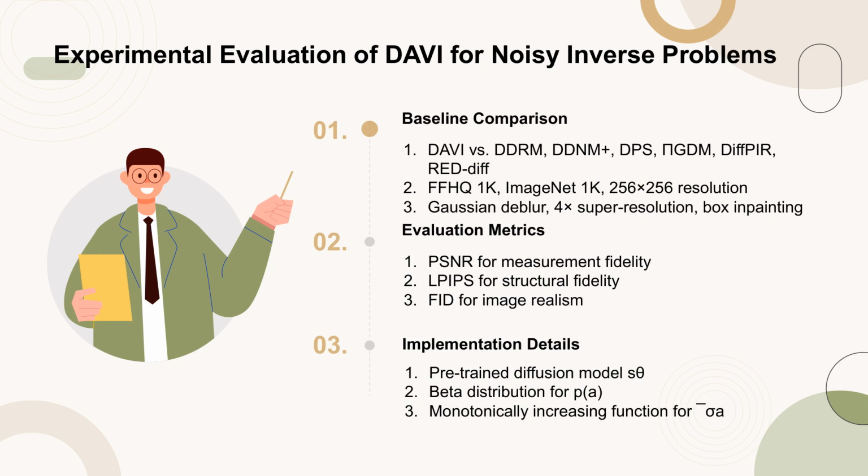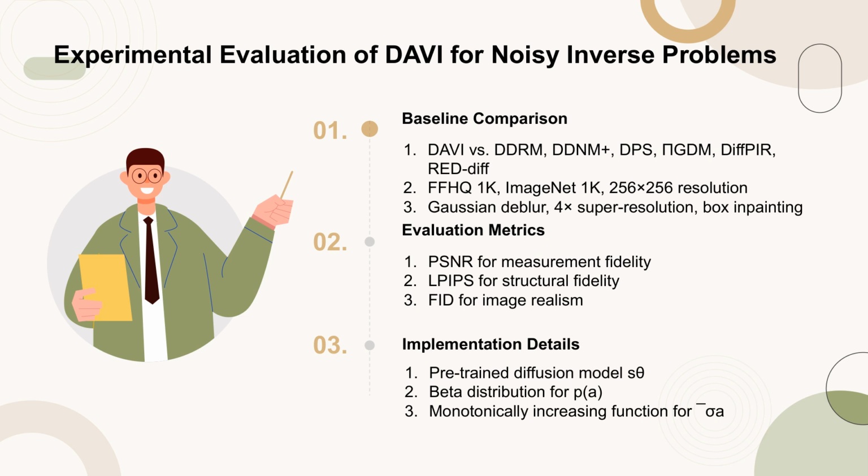We compared DAVI with DDRM, DDNM+, DPS, PyGDM, DiffPIR, and RedDiff on the FFHQ and ImageNet datasets at a resolution of 256 by 256. The tasks include Gaussian deblurring, 4x super resolution, and box-in painting.